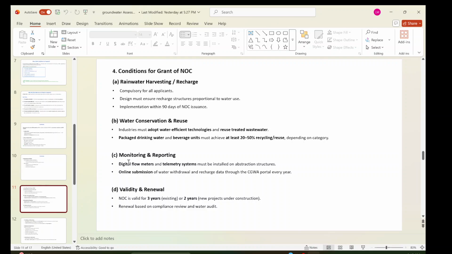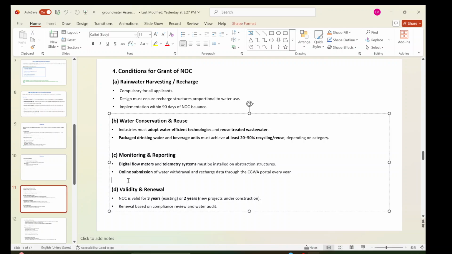And monitoring. This is the most important part. Monitoring means a digital flow meter and telemetry system must be installed on the abstraction structure, right? Wherever there are wells, whether it is an industry, hospital, infrastructure project, or any mining operation, they have to install a flow meter at that abstraction structure.